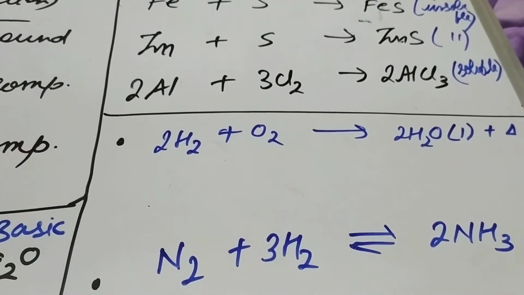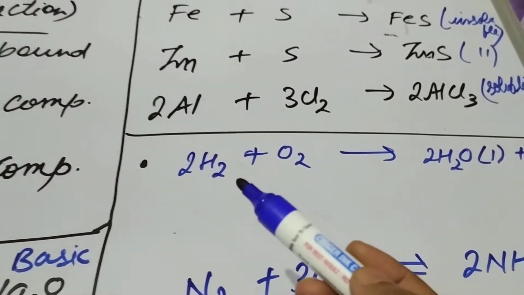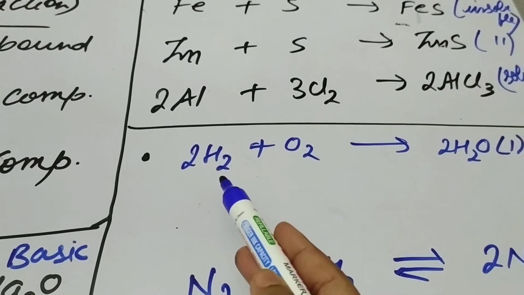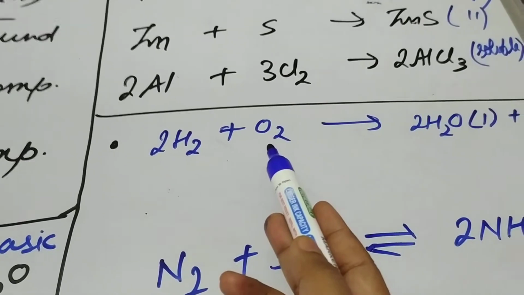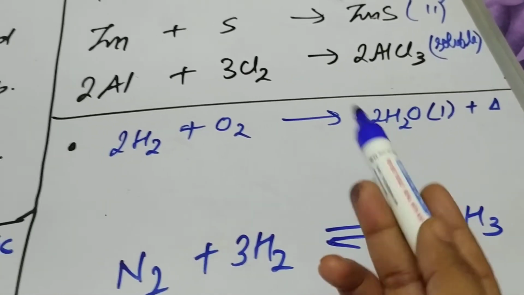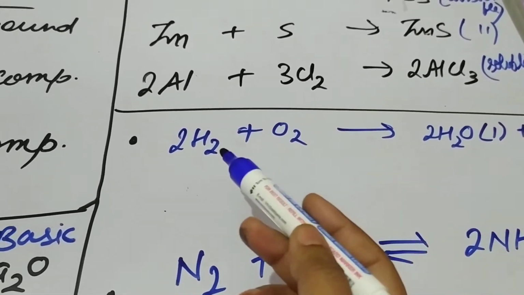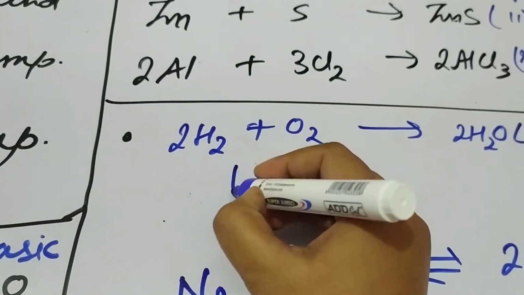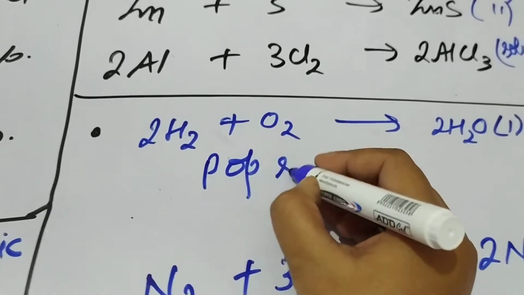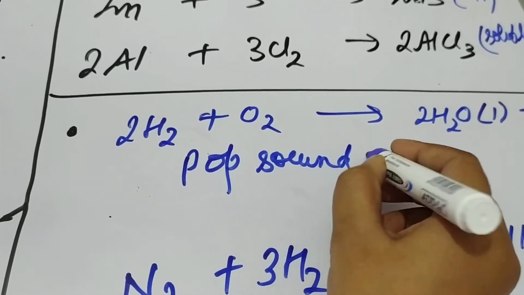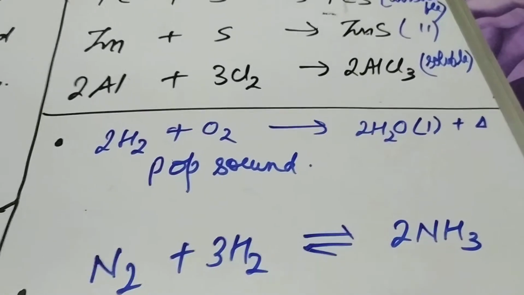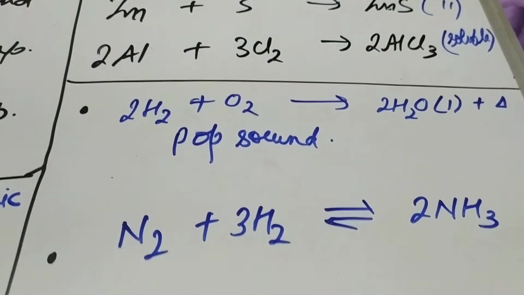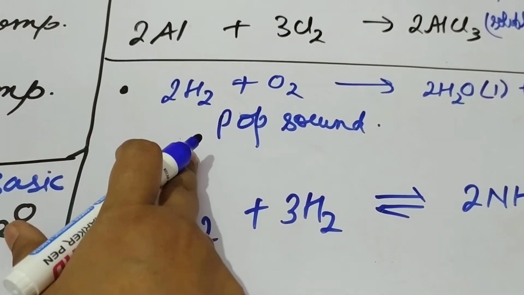Next, there are some other reactions they have given, which are examples of direct combination reaction, like hydrogen. Hydrogen is a gas, and if you burn it in oxygen, it will form water. This is a chemical test of hydrogen gas also. Hydrogen, if you burn it in oxygen, will burn with a pop sound and it extinguishes the burning splinter. Because of the formation of water, the burning splinter will get extinguished. So this is a chemical test of hydrogen also.